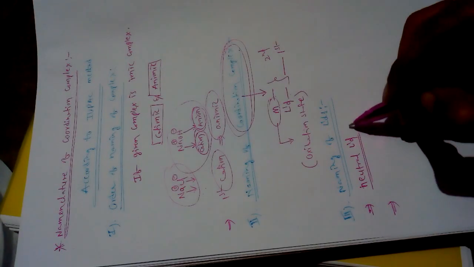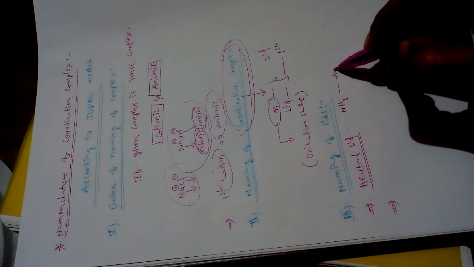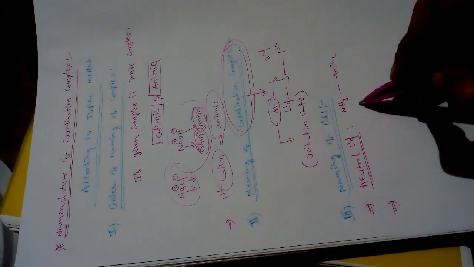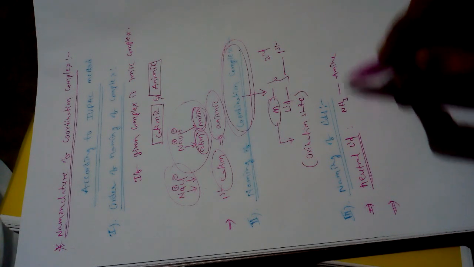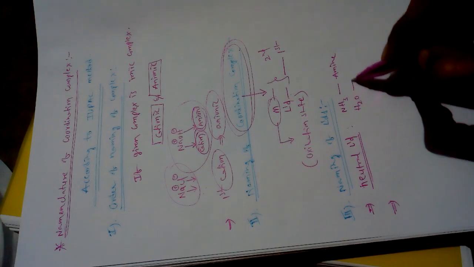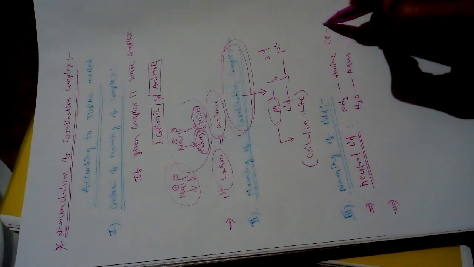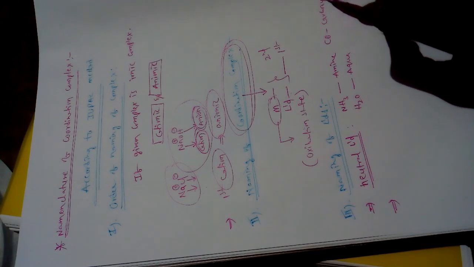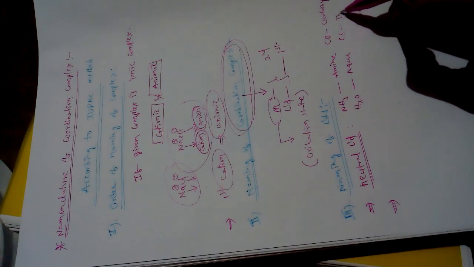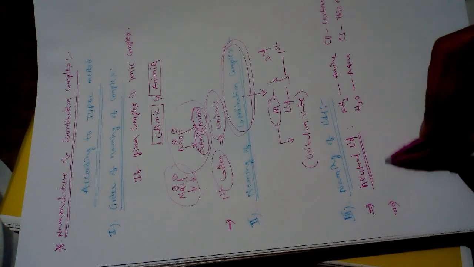For example, NH3 is named amine in coordination chemistry. H2O is aqua. CO is carbonyl. CS is thiocarbonyl.